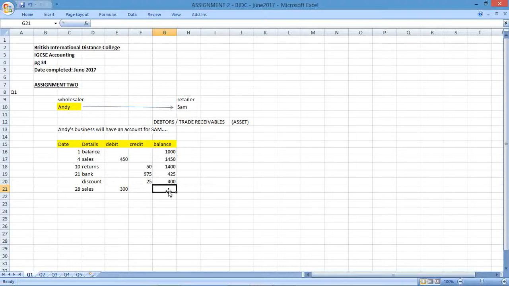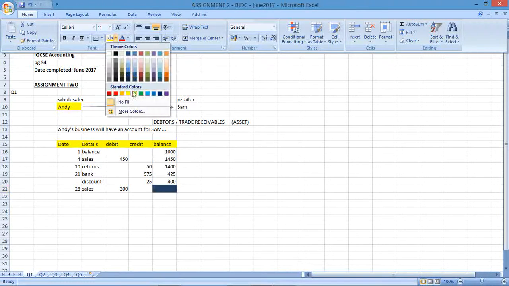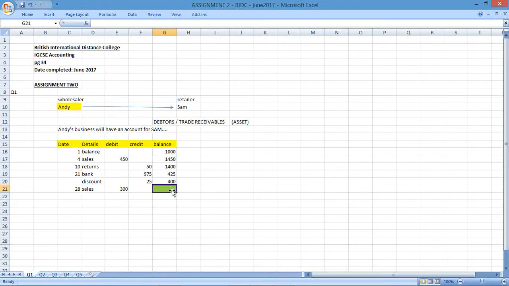So the question said, calculate the balance on Sam's account on 28 March and enter the amount in the appropriate column above. So the answer for A would be 700. The balance plus the additional sales. 700 would be the balance that would be in Sam's account on the 28th of March. So question 1A's answer would be 700.